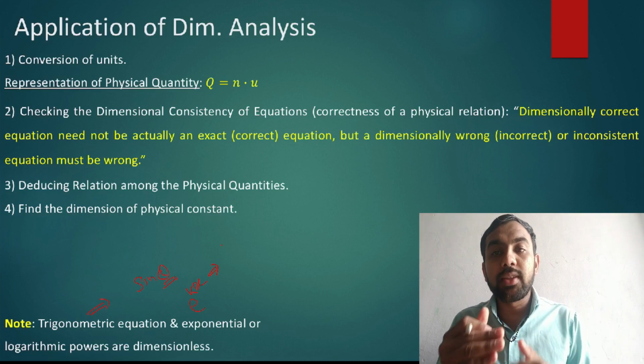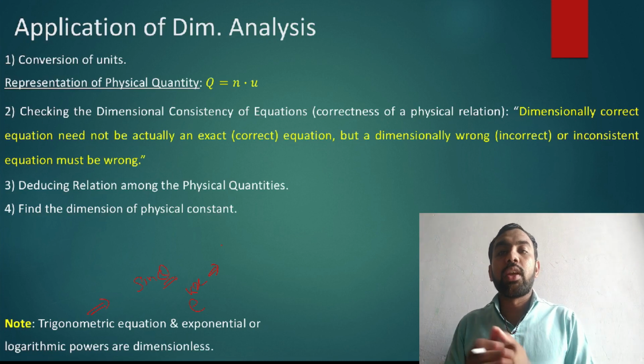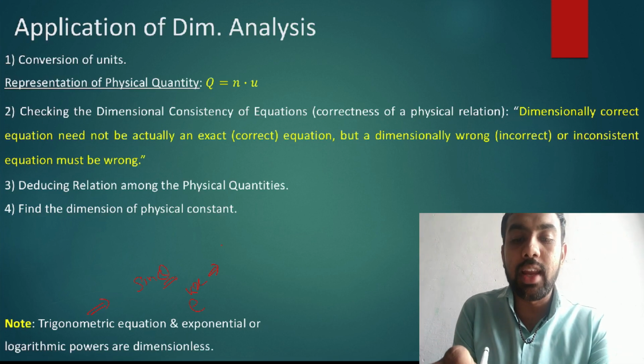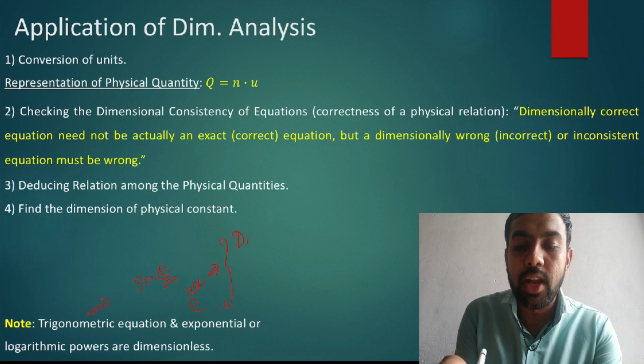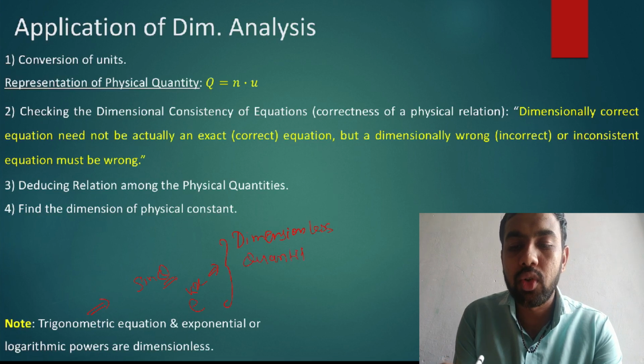Then how do you represent a dimensionless quantity? If any quantity does not have any dimension, then a dimensionless quantity is written in this way: M0 L0 T0.